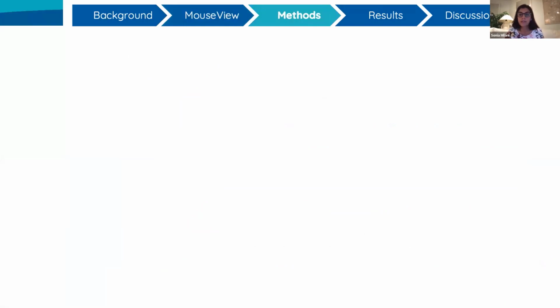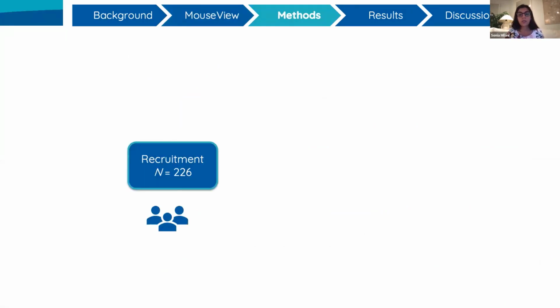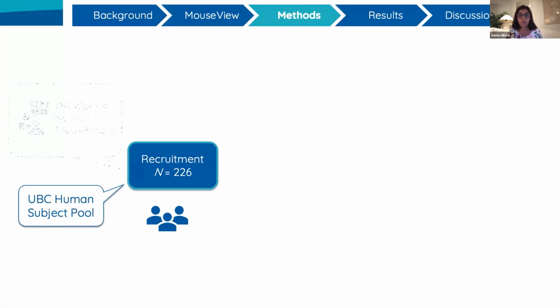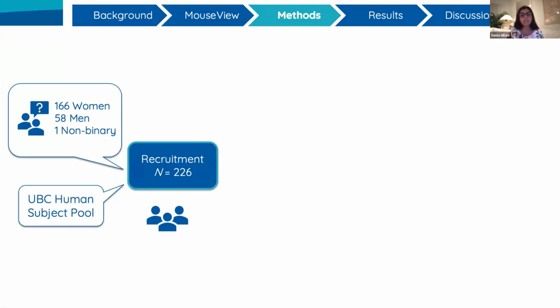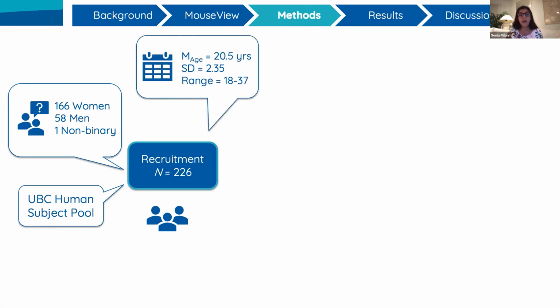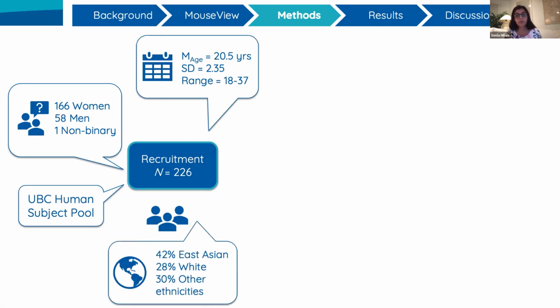In terms of methods, we recruited a total of 226 undergraduate students through the University of British Columbia Human Subject Pool. This included 166 women, 58 men, and 1 non-binary individual. The average age of our group was 20.5 years old, and we had a diverse sample in terms of ethnicity.